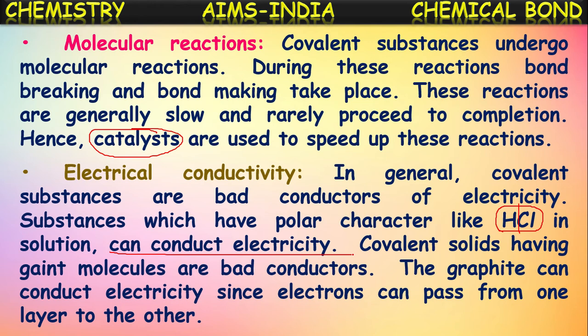Okay, so mostly covalent compounds are bad conductors or poor conductors of electricity, but certain covalent compounds with polar character, like HCl, when dissolved in water, can conduct electricity because of the formation of respective ions. But mostly covalent compounds are poor conductors.